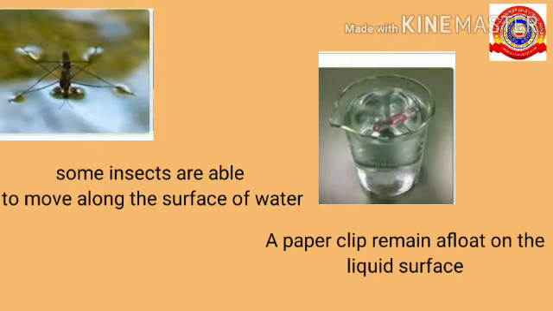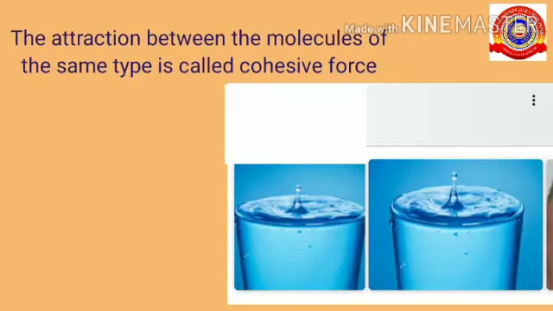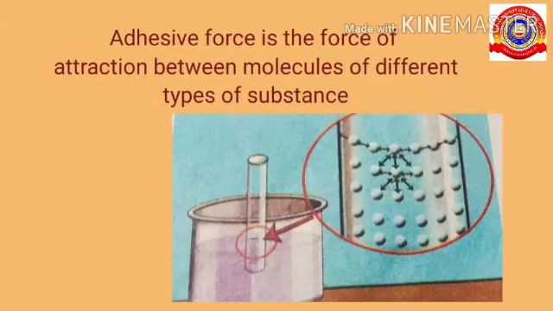The next one is about cohesive force and adhesive force. One example of cohesive force is that it causes the formation of water drops when it rains, and adhesion causes the drops to cling to other surfaces. Cohesive force is the attraction between molecules of the same type, like water molecules. Adhesive force is the force of attraction between molecules of different substances, like glass and water molecules.